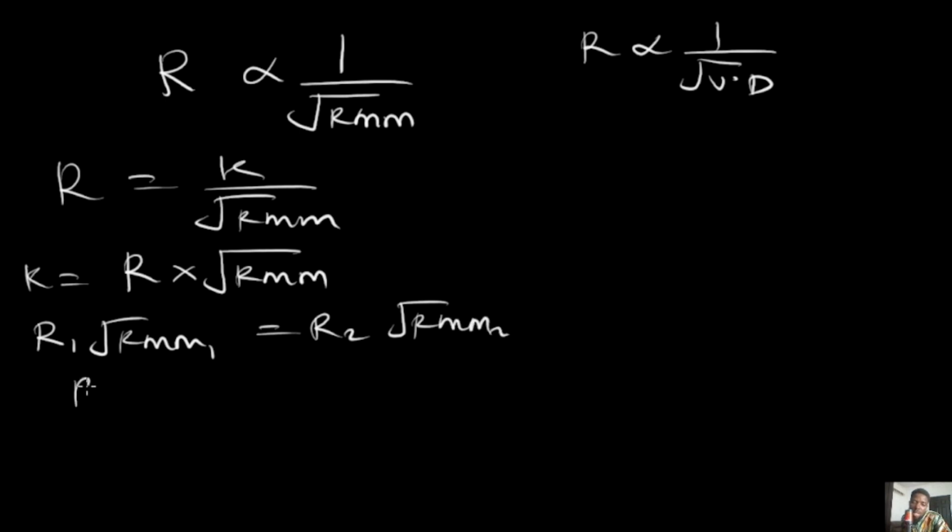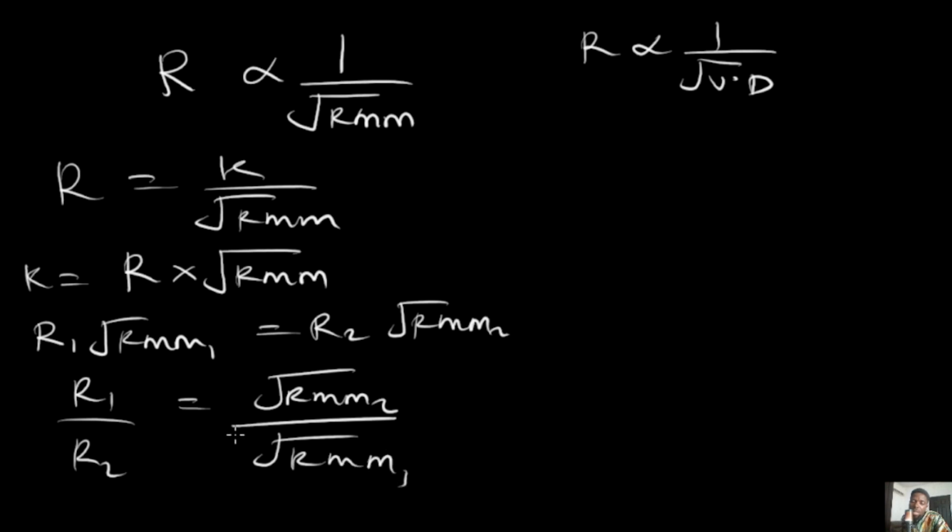I prefer to write it as R1 over R2 equals root RMM2 all over root RMM1. Whichever way you write it is still going to give you the same expression. Just have in mind that in my version of writing it, if the rate is on top for the first gas, the relative molecular mass would be down. If the second rate is down, it means that the second relative molecular mass will be up on the other side. That's basically what inverse proportionality means. This over this, it's inverse. So have that in mind.